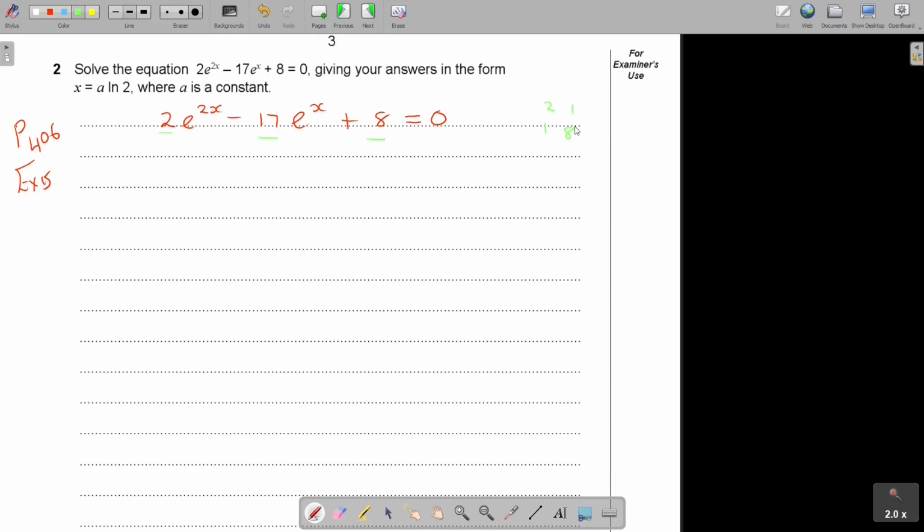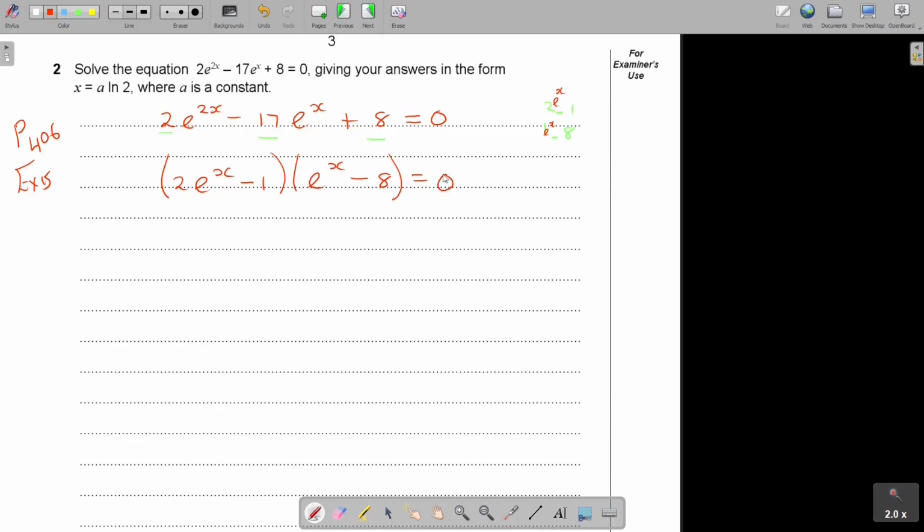The signs are the same, and it's negative, negative. And then the middle will be e to the power of x, e to the power of x. So that will be 2e to the power of x minus 1, e to the power of x minus 8, and that will be equal to 0.